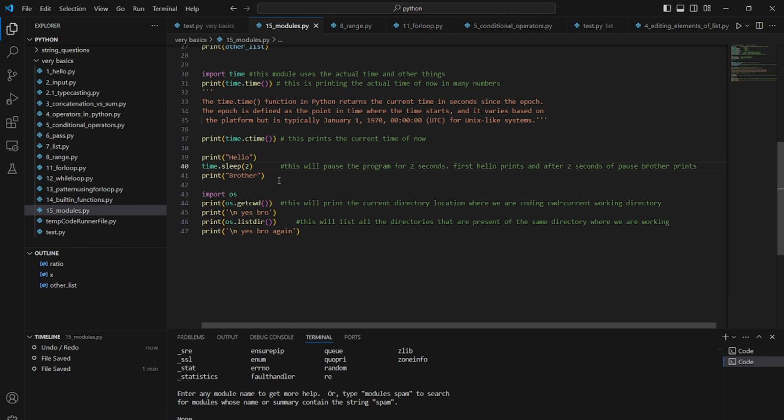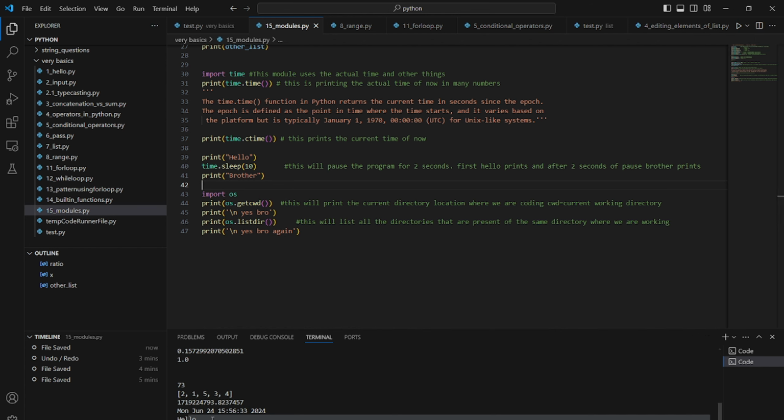The sleep function is somewhat useful, I think, because it creates a gap while printing. If I use time.sleep and inside the brackets I put 10, then this line is executed in the output, and only after 10 seconds is the next line interpreted. So let's see. Hello, 1 2 3 4 5 6 7 8 9 10. Okay, now it's printed.